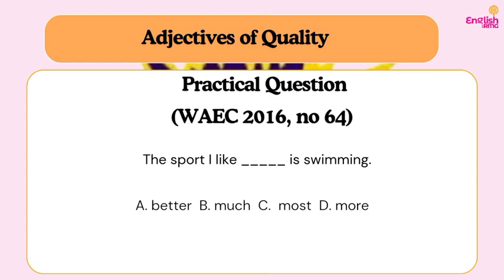So let's look at the options. Option A, better. Better is from the comparative, so we can't have it here. B, much. Much is used to show a higher degree, so you cannot use much. C, most, is our superlative. D is more. That is another form of comparative, so we can't have it here because we are comparing among three or more sports. So that's why our answer is C, most. The answer will read, the sport I like most is swimming.